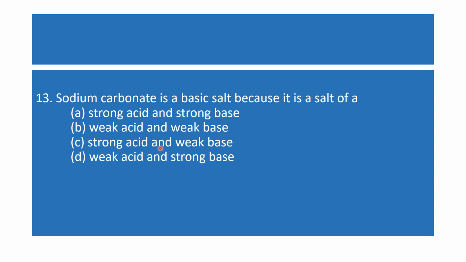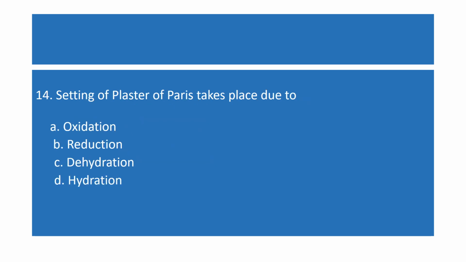Or the A option also will produce a neutral salt. C option is also wrong because this is a strong acid and weak base, which will produce an acidic salt, not basic. So option D is correct, that is weak acid and strong base. Sodium hydroxide is a strong base, and carbonate is from carbonic acid, which is a weak acid.